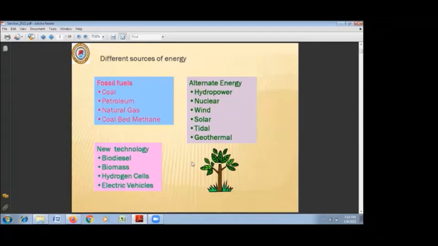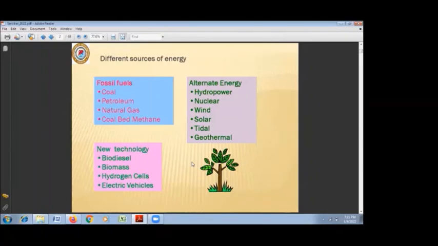The first and presently most popular and widely used are coal, petroleum, natural gas, and coal bed methane. They are in the present scenario. Then alternate energies are hydropower, nuclear, wind, and solar. They are also presently widely used. Tidal, and last is geothermal. Geothermal is used in many countries.